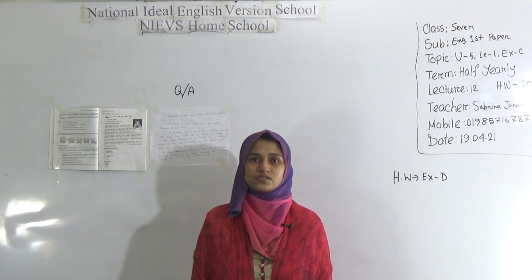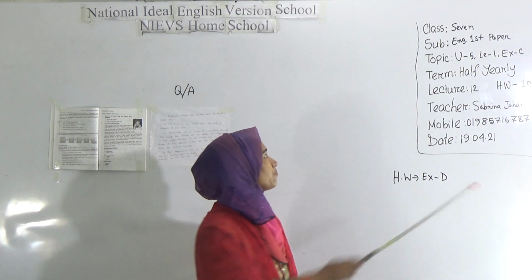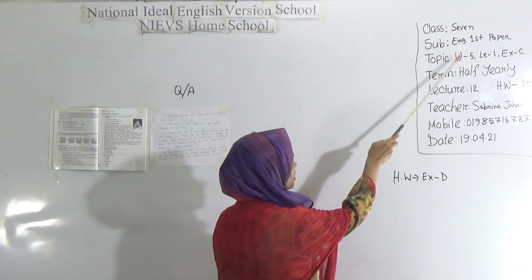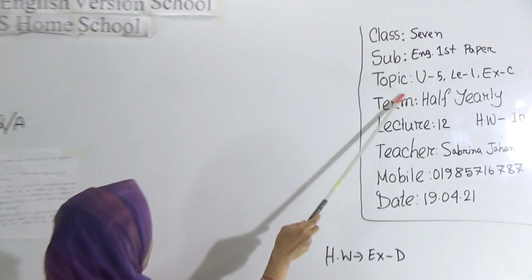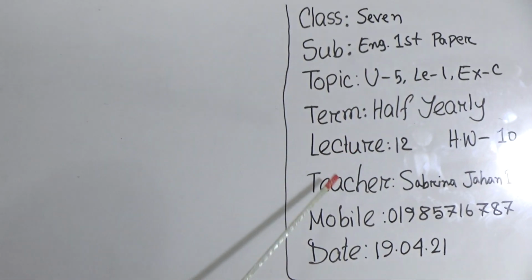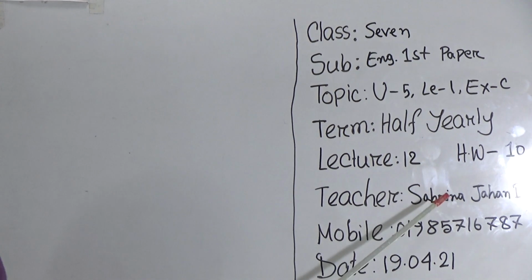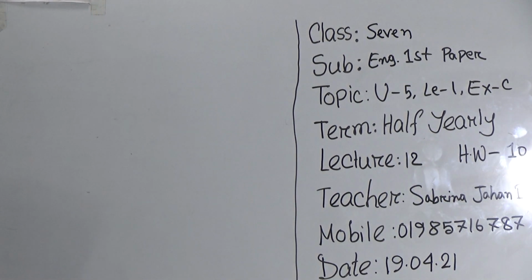Dear students, today I am going to take English first paper class for the students of class 7, and our today's topic is Unit 5, Lesson 1 and Exercise C we will do today, and this is our lecture number 12 and SW number 10. Okay dear students, please follow the board at first.